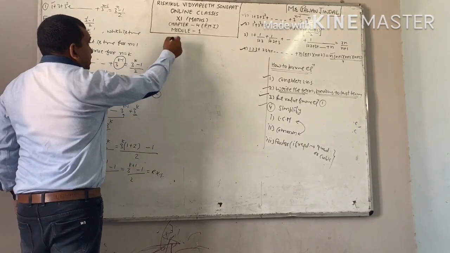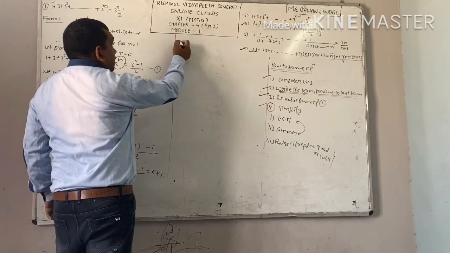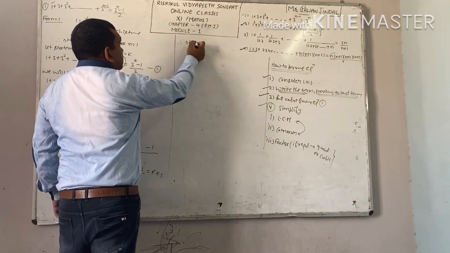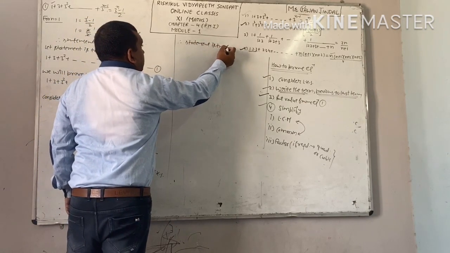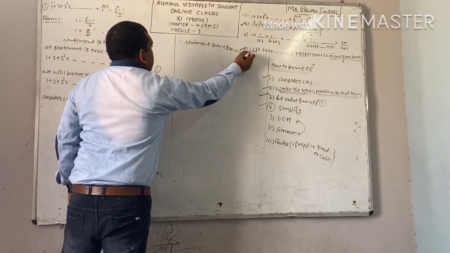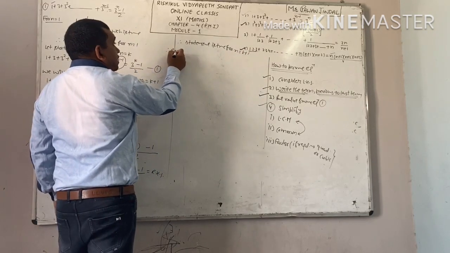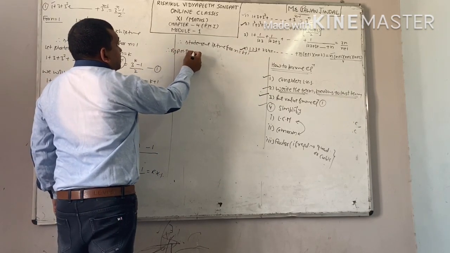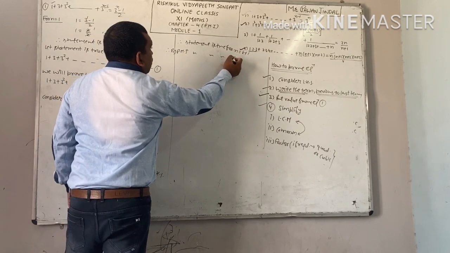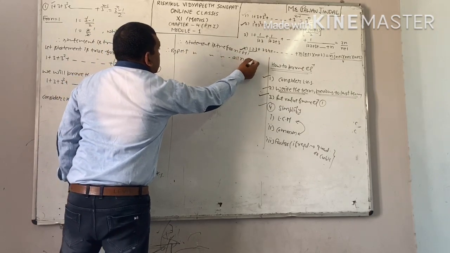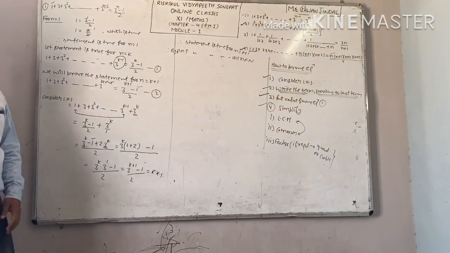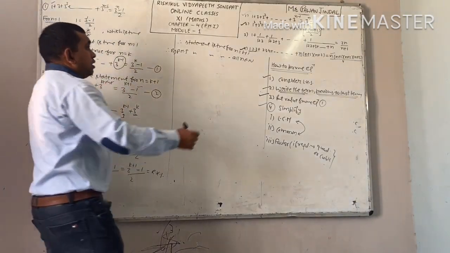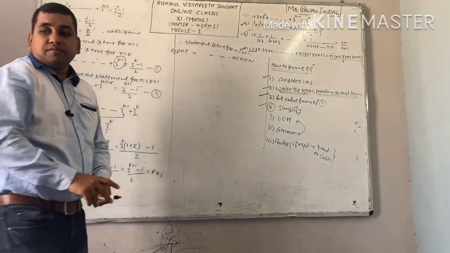Therefore you can easily write, the statement is true for n equal to k plus 1, and last line, therefore by PMI the statement is true for all n belonging to natural numbers. This is the question which we had to do. Right? Now move to question number 3. See here.